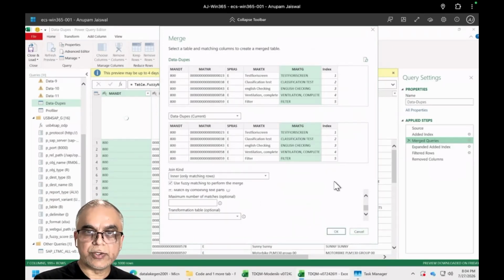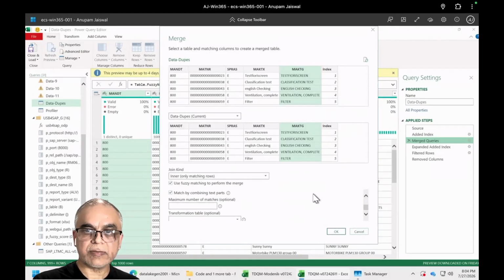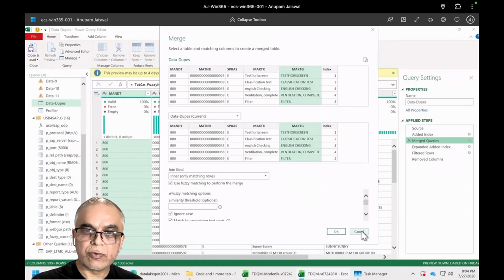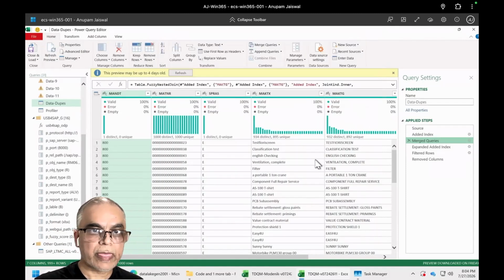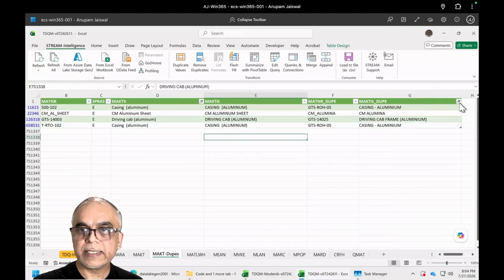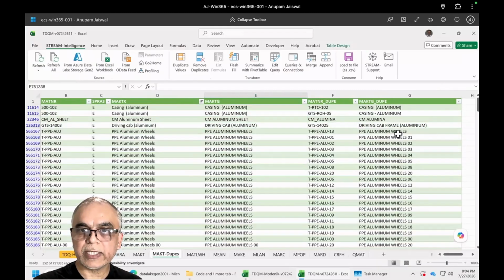So when we use this tool, basically it checks all the matching records which are exactly matching, as well as records which may have a fuzzy or similarity match, and includes those as well. So it would go ahead and parse through these. If you look at the data, it is getting the fields with aluminum, aluminium, and alumina.